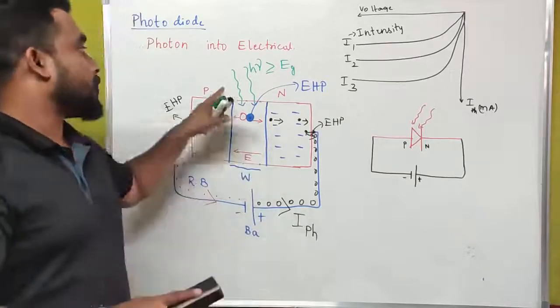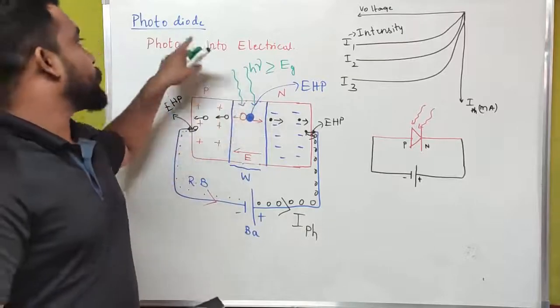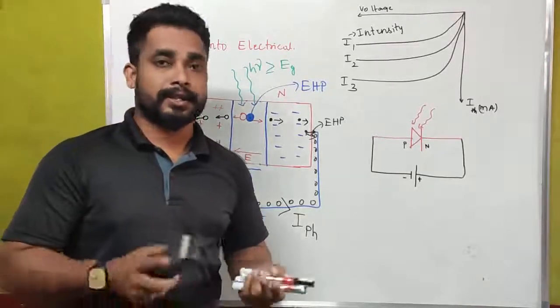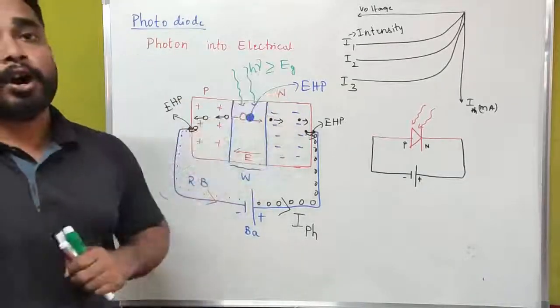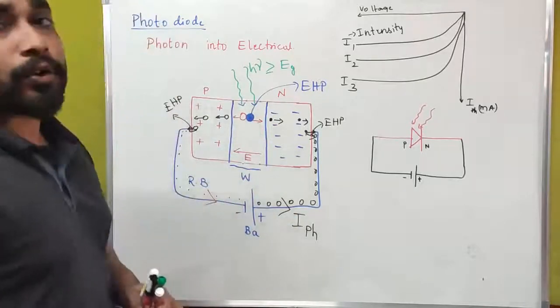We don't know what amount of energy of radiation we are incident with, then we can use the photodiode to detect the intensity of incident radiation. And this is also used in optical signals. And this is all about the photodiode.